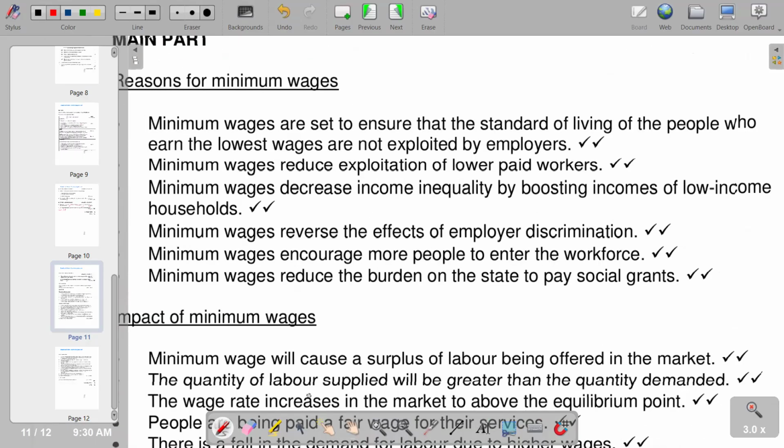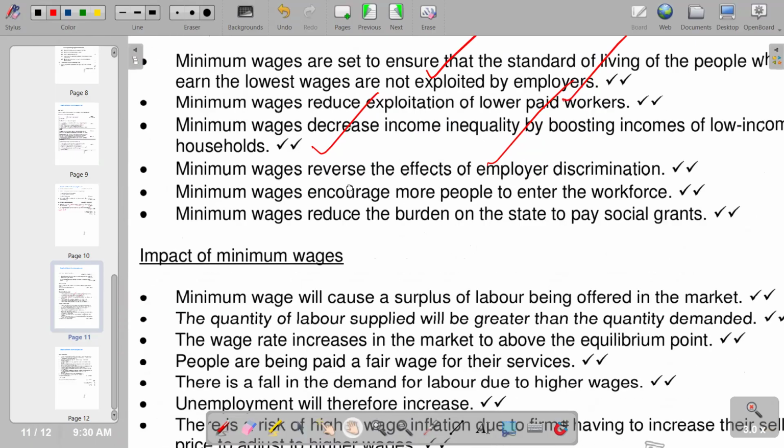So this is the first point that we have. And then secondly, minimum wages reduce exploitation of lower paid workers. Minimum wages decrease income inequality by boosting incomes of low income households. Minimum wages reverse the effects of employer discrimination. So these are some of the reasons for minimum wages.